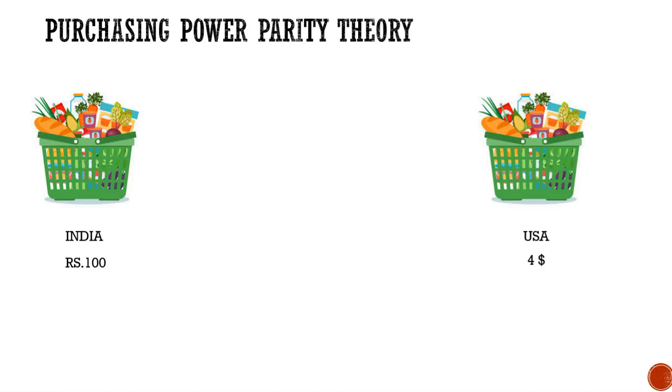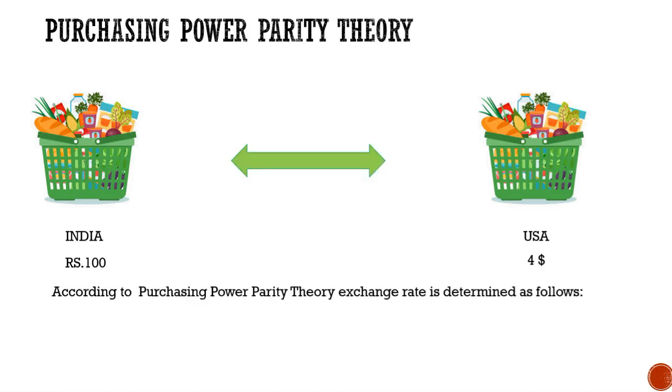Now, in order to find the exchange rate between the two countries, according to the purchasing power parity theory, exchange rate is determined as follows. Rate is equal to the home currency, that was 100, divided by the US, which is 4. Therefore, the rate came up to be 25.